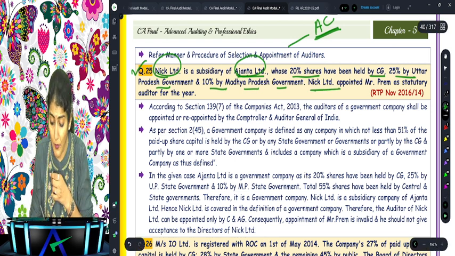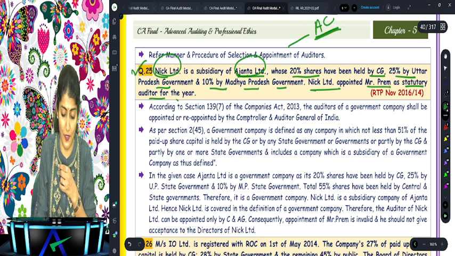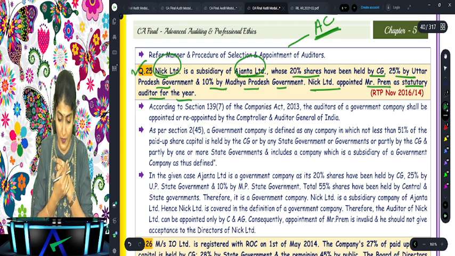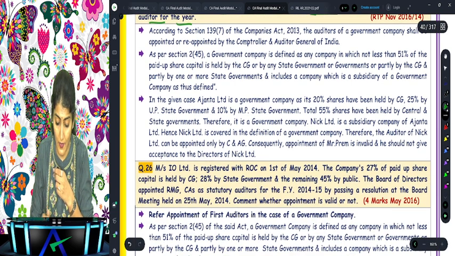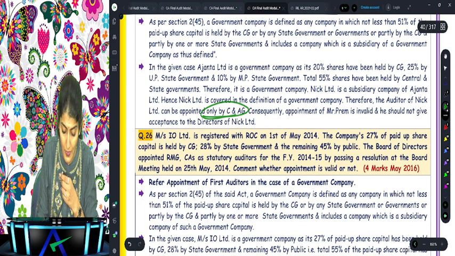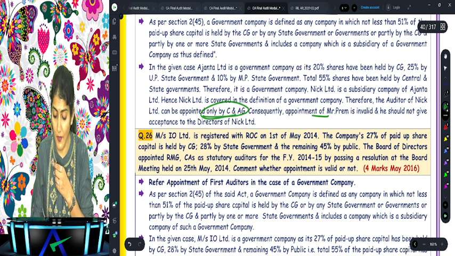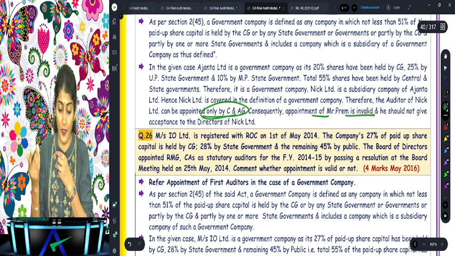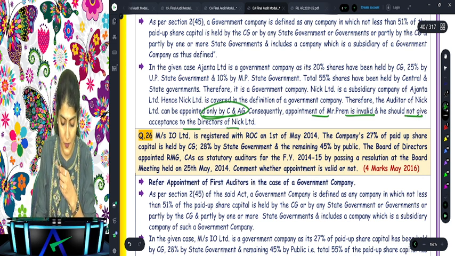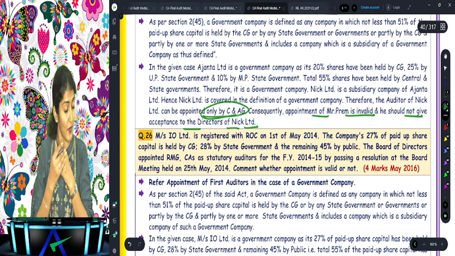NIC Limited appointed Mr. Prem as the statutory auditor. How can NIC Limited appoint the auditor? Who needs to appoint the auditor? The CAG. Right? What does it say? The auditor can be appointed only by the CAG. Consequently, the appointment of Prem is invalid and he should not give the acceptance to the directors of NIC Limited. Are you getting that? Right?